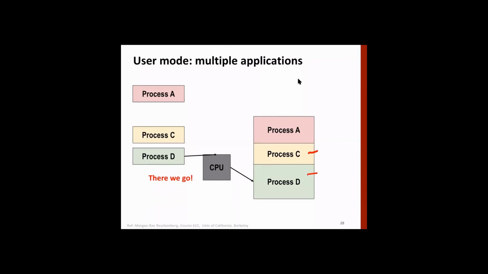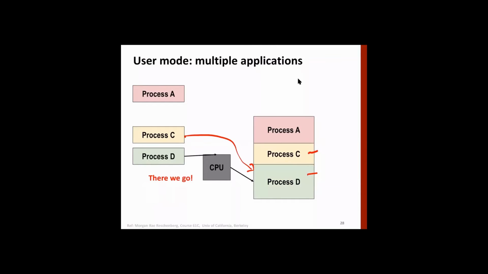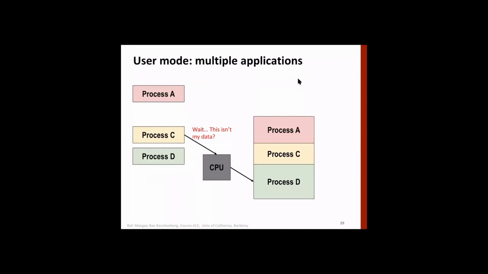But now process C should not be allowed to access what it was accessing earlier. Process C was accessing this area in memory. Now we have moved it here, so it should be allowed to access only this area, and somebody has to do that. So this shows that while there can be multiple processes in memory, protection is required.